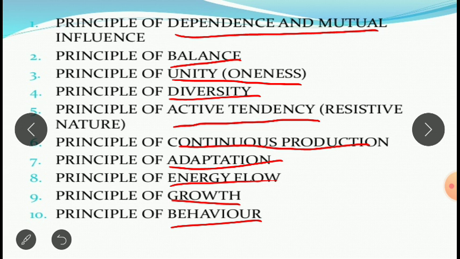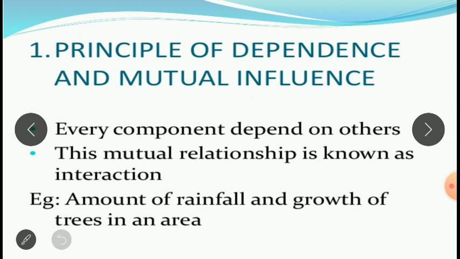So, now let us take each one of these principles and just see a brief introduction of what these principles are trying to tell us.